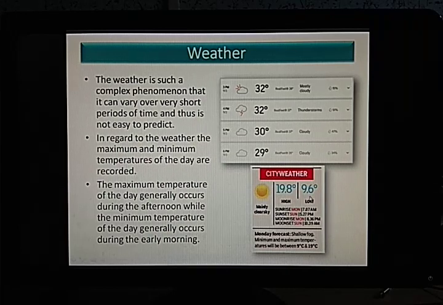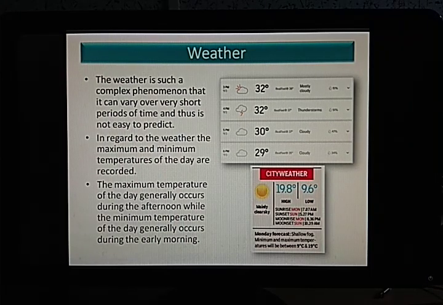So this is the maximum temperature that might reach today, and this is the minimum temperature that might reach today. This indicates the temperature drop and rise during the whole day. That range, you can say, is high and low. This gives us a range of how much fluctuation might occur during the whole day.